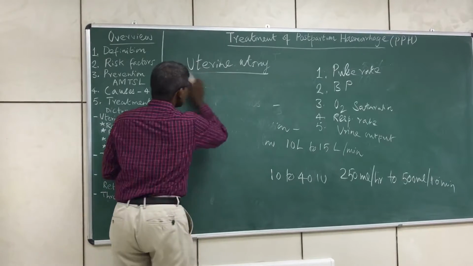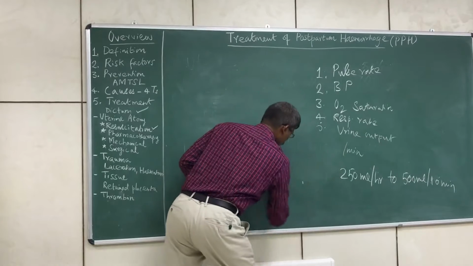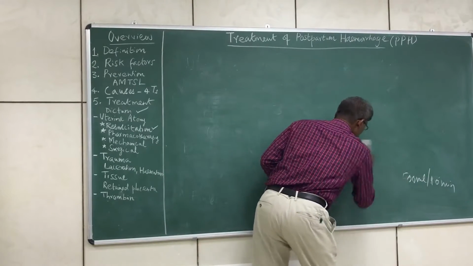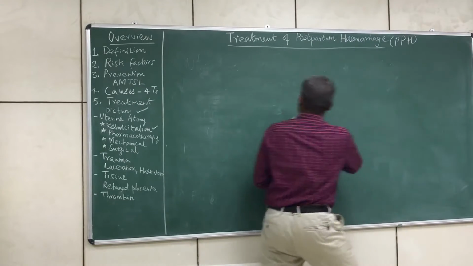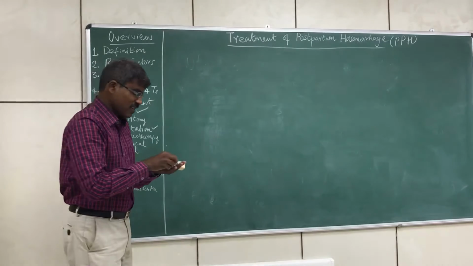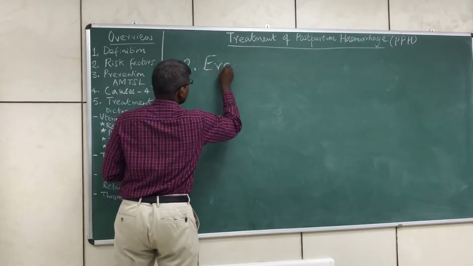Now, if we administer oxytocin, we measure these things, and there is no improvement, what should we do? The second option is another drug called ergometrin.